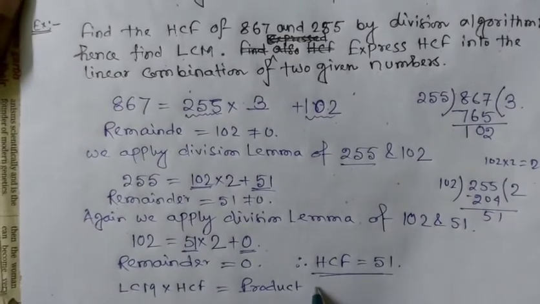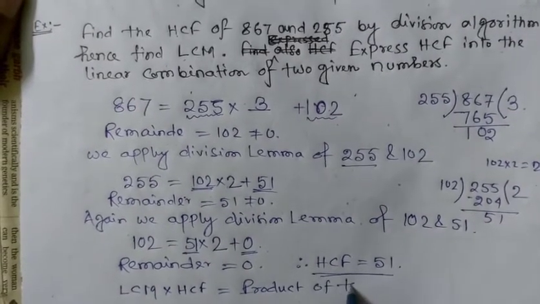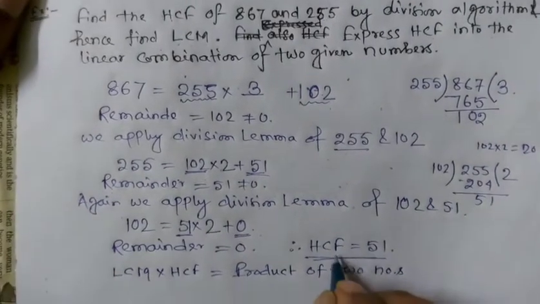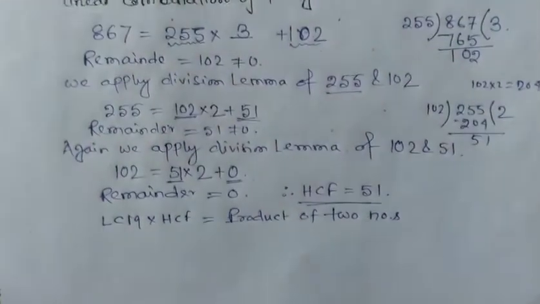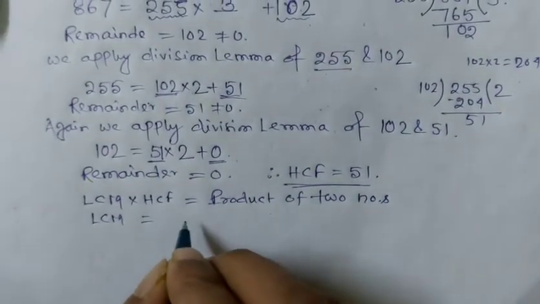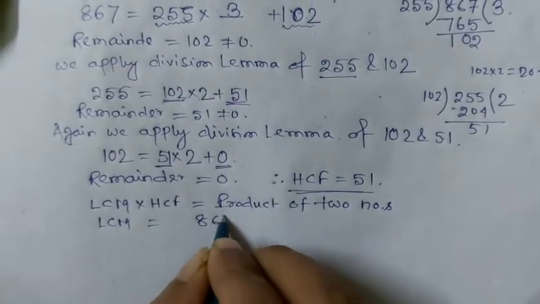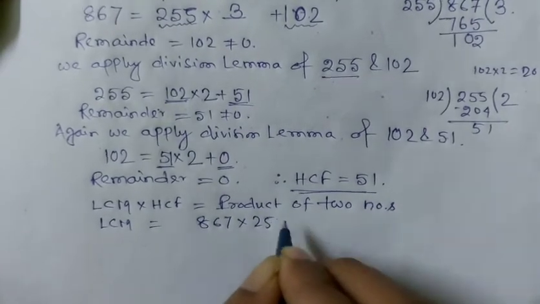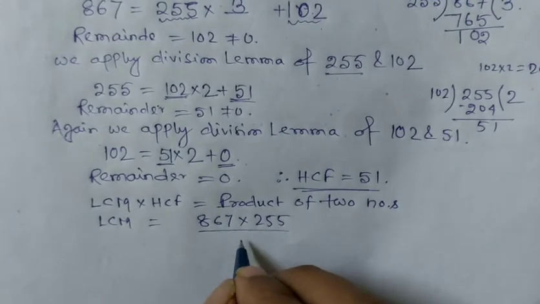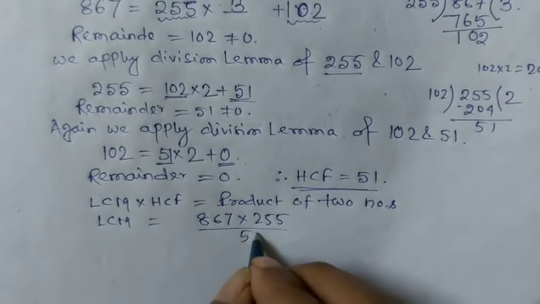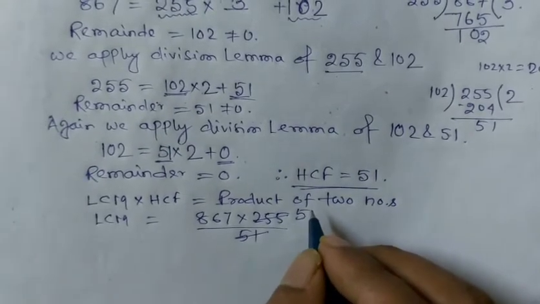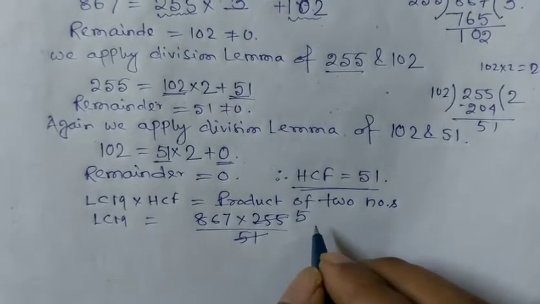Since the HCF is 51, LCM is equal to the product of the two numbers, 867 into 255, divided by 51. So 51 multiplied by 5 is 255.